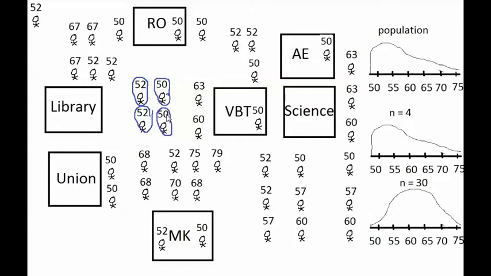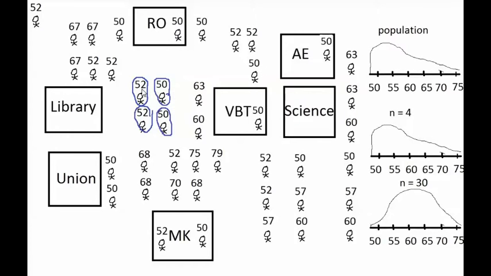And we're going to look at a little bit of a demonstration of the idea of the central limit theorem. This is supposed to be a picture of the university, Cal State East Bay, with all of the buildings, and we're just imagining that these are the different students in the population. Obviously, there would be many more students in the population than what I'm showing here, but this is just meant to demonstrate the idea of the central limit theorem.